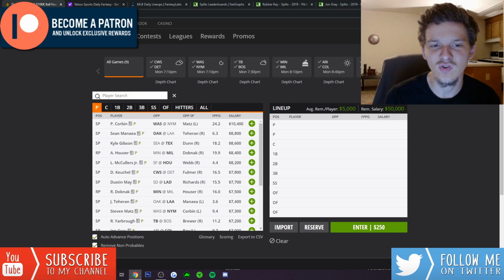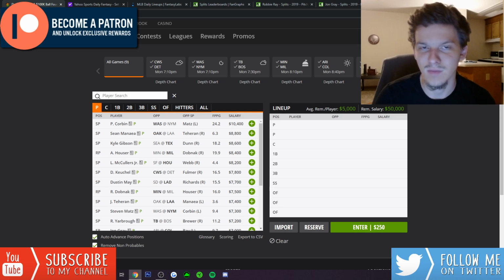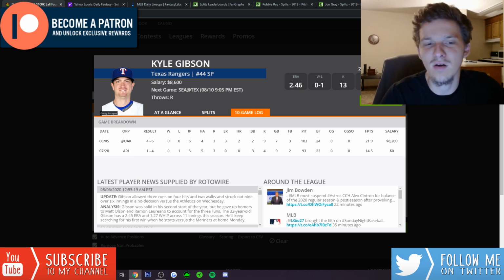Gibson, 8,600 on DraftKings, facing the Mariners. I've said it all season: the Mariners are a team that I'm definitely going to look to pick on with opposing pitching. And Gibson is a guy that does have strikeout upside. He showed a lot of potential last season. He's pitching deep into games right now, which we love to see.